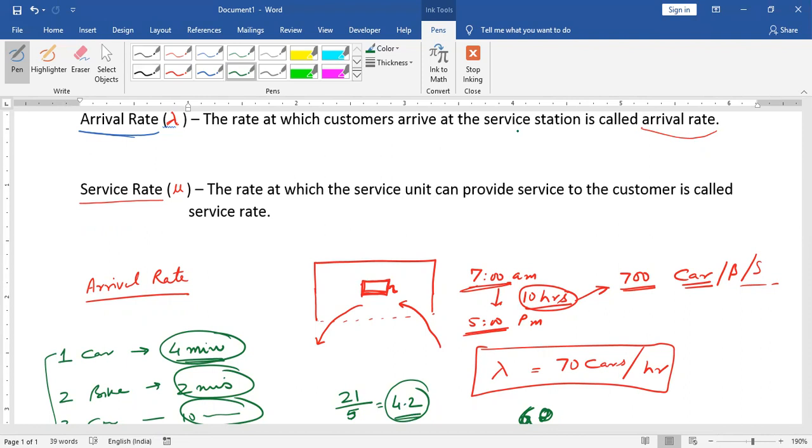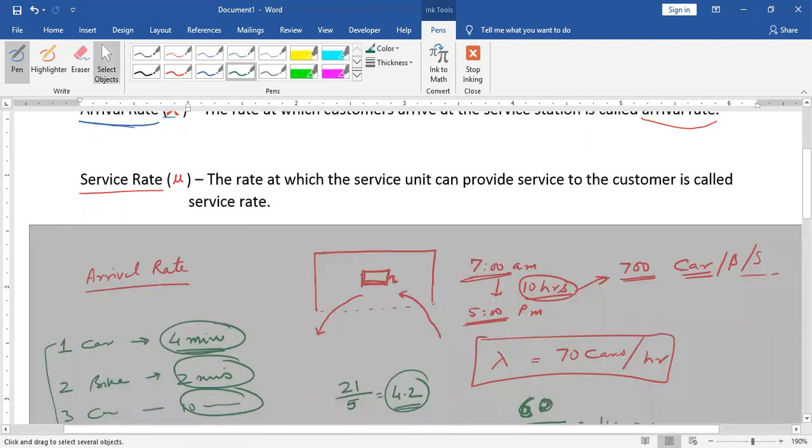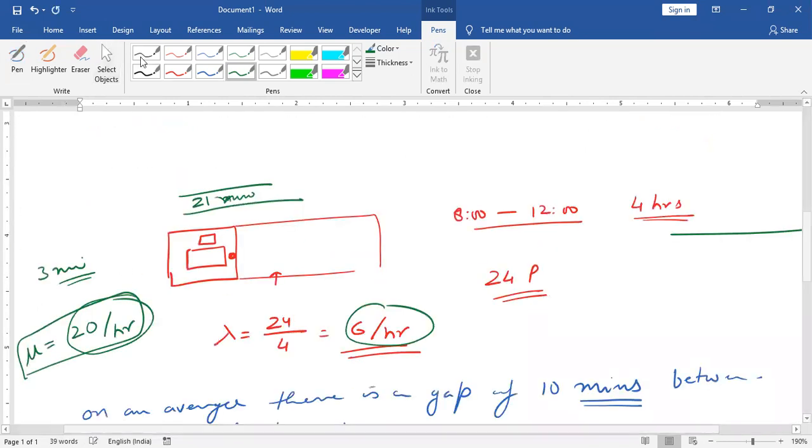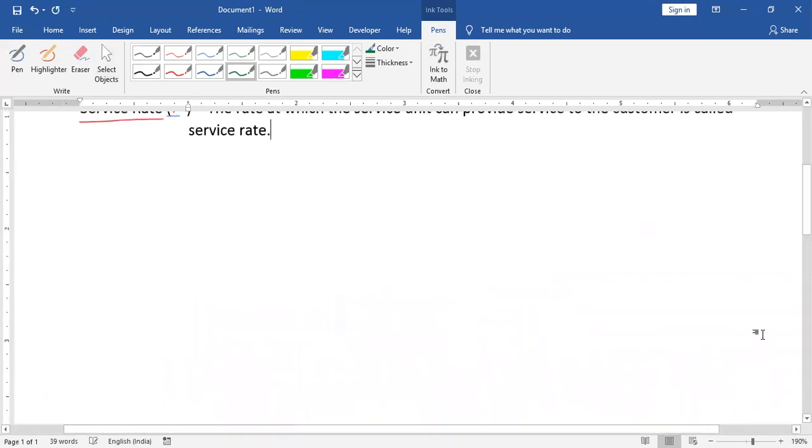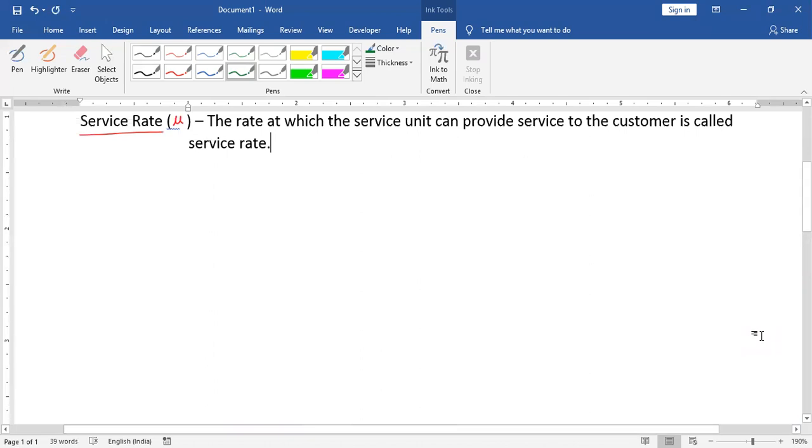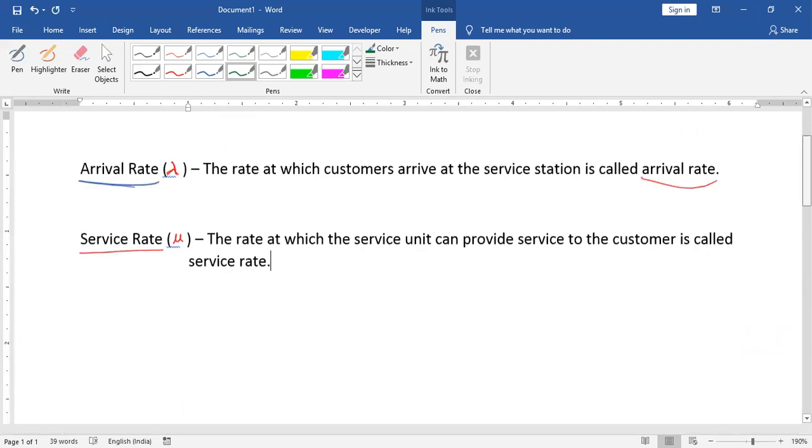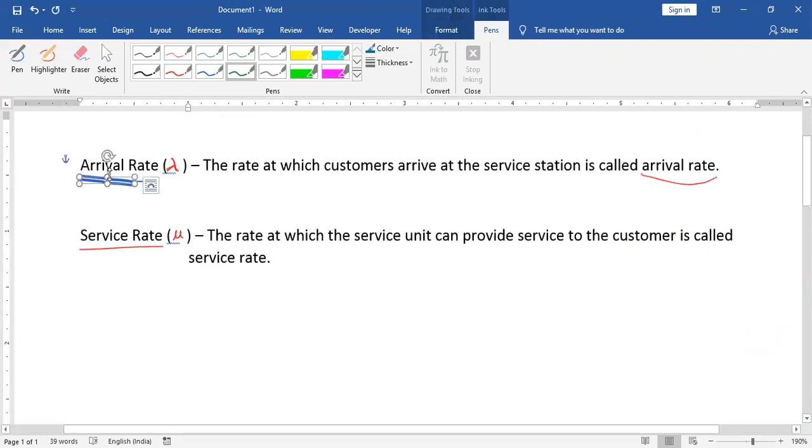That means the average time between arrivals is 5 minutes. Okay, that means the gap between two persons is 5 minutes. So just tell me the arrival rate. If 5 minutes is the gap between two arrivals, that means in an hour, in 60 minutes, how many customers can come?